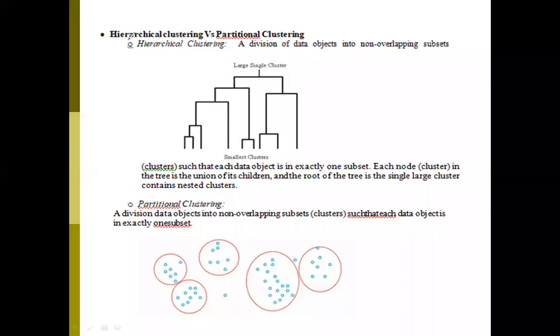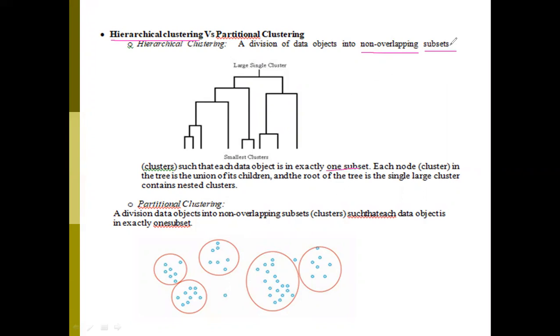Now the first type of clustering is hierarchical clustering. What is hierarchical clustering? A division of data objects into non-overlapping subsets such that each data object is in exactly one subset.